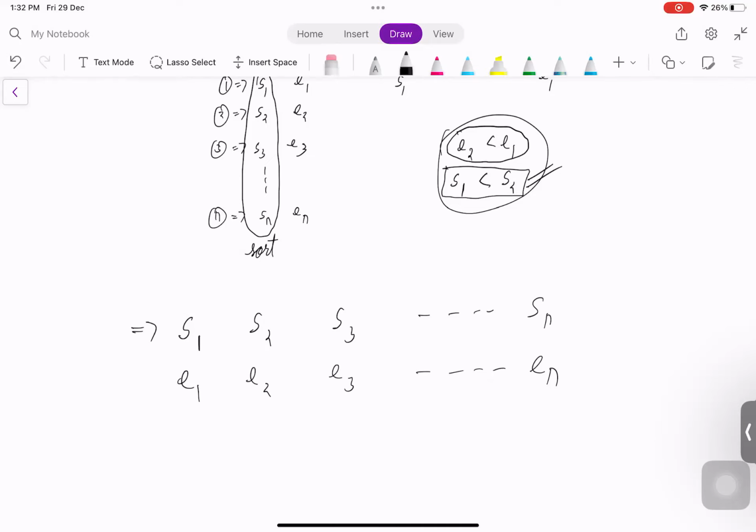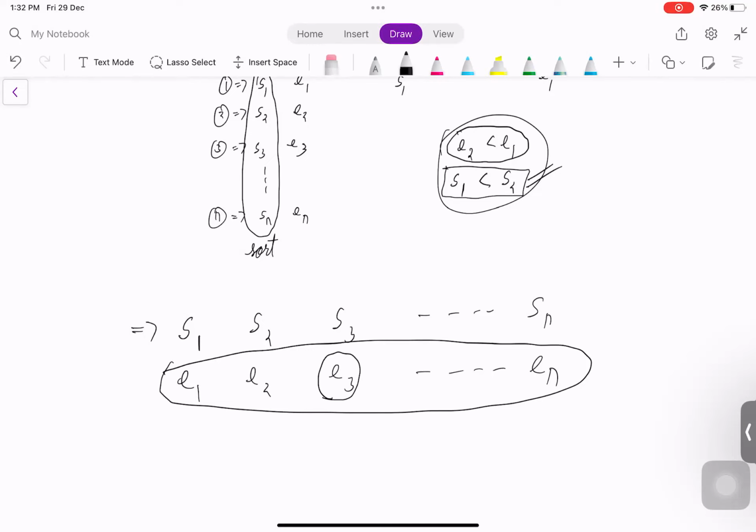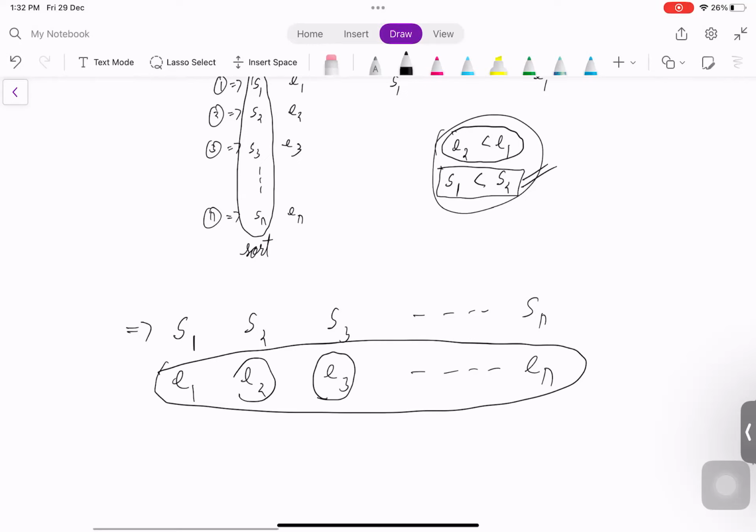That means for any higher person, if there exists a lower person whose endpoint is greater than the higher person's endpoint, then the lower person will cross the higher person, because his endpoint is smaller and his start is lower.